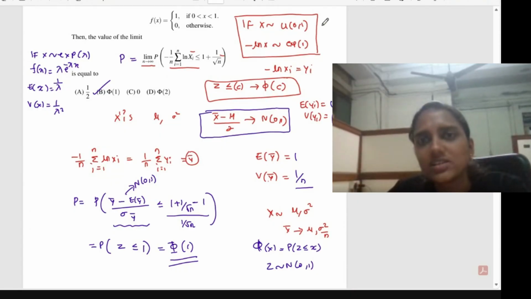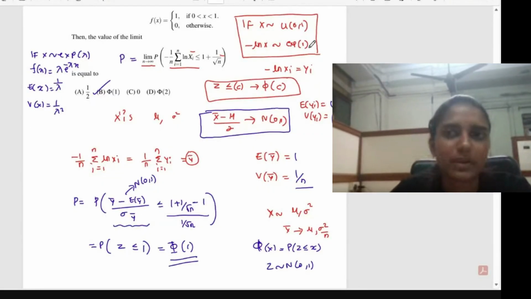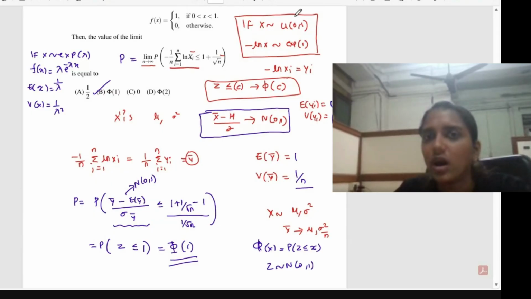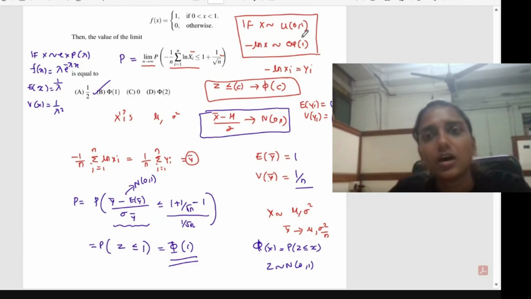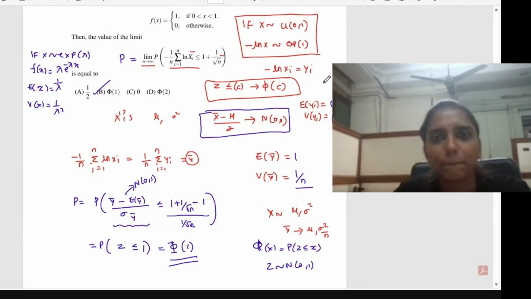And one result you should know here is: if X follows uniform(0, 1), then minus log X will follow an exponential distribution with parameter 1. So this relation you have to remember. You can verify this relation using the Jacobian transformation, and then you can see how this result comes. So any doubt in this question, in any step that I mentioned, we can ask. Otherwise, we can move to the next question.